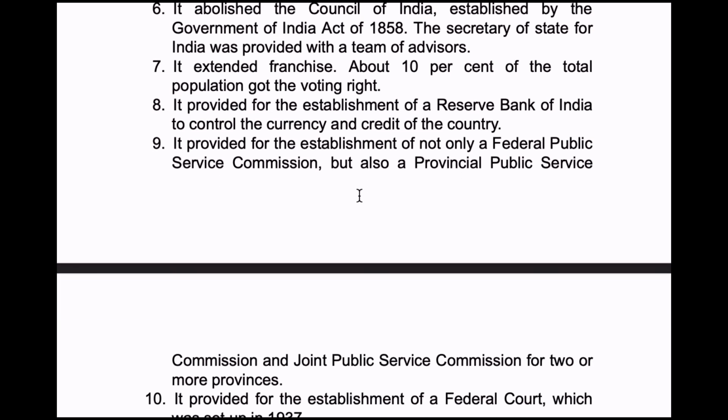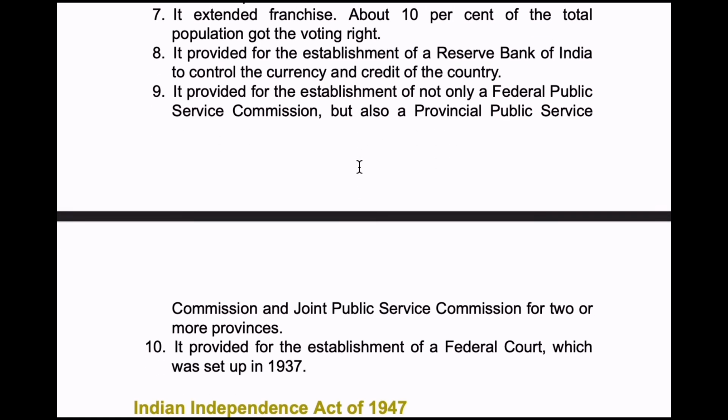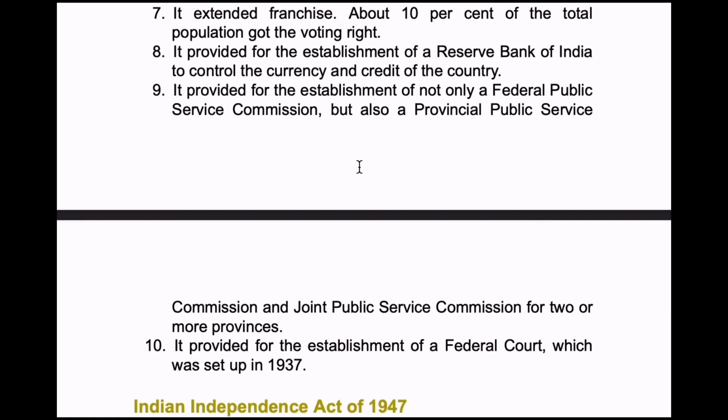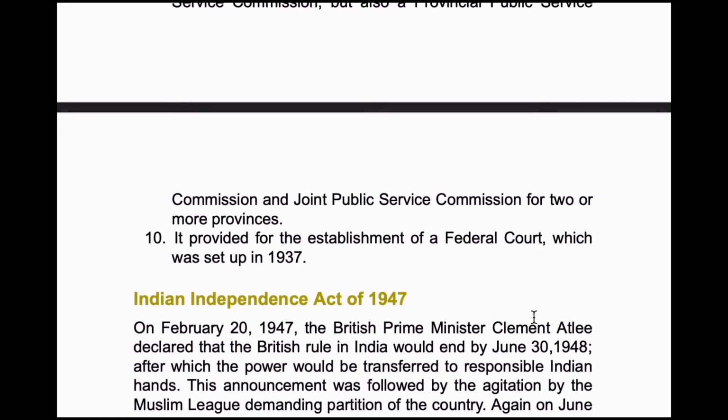And next, it provided for the establishment of the Reserve Bank of India to control the currency and credit of the country. That means Reserve Bank of India was established under Government of India Act 1935. So ninth is it provided for the establishment of not only a federal public service commission but also a provincial public service commission and joint public service commission for two or more provinces.